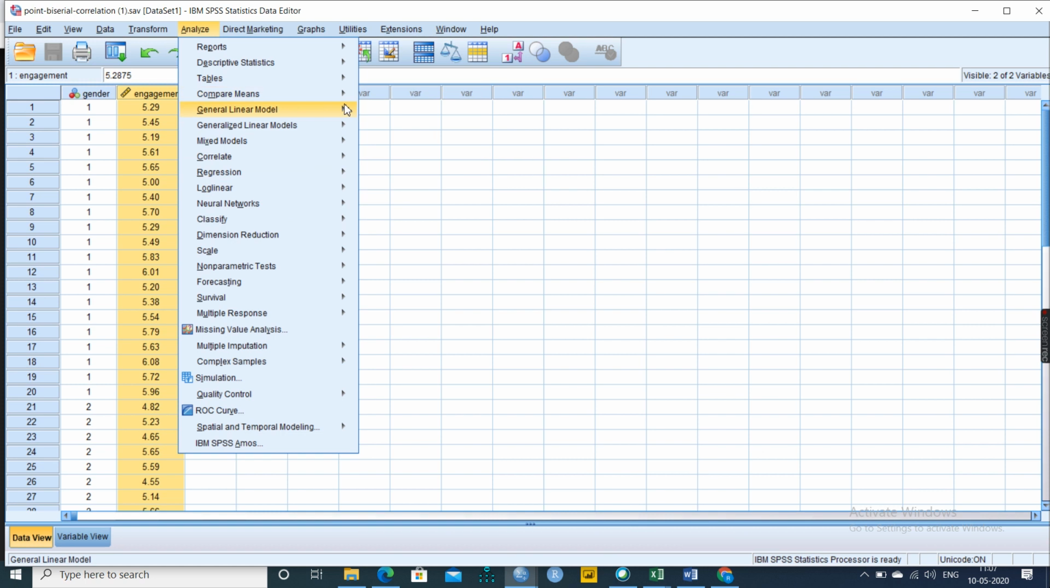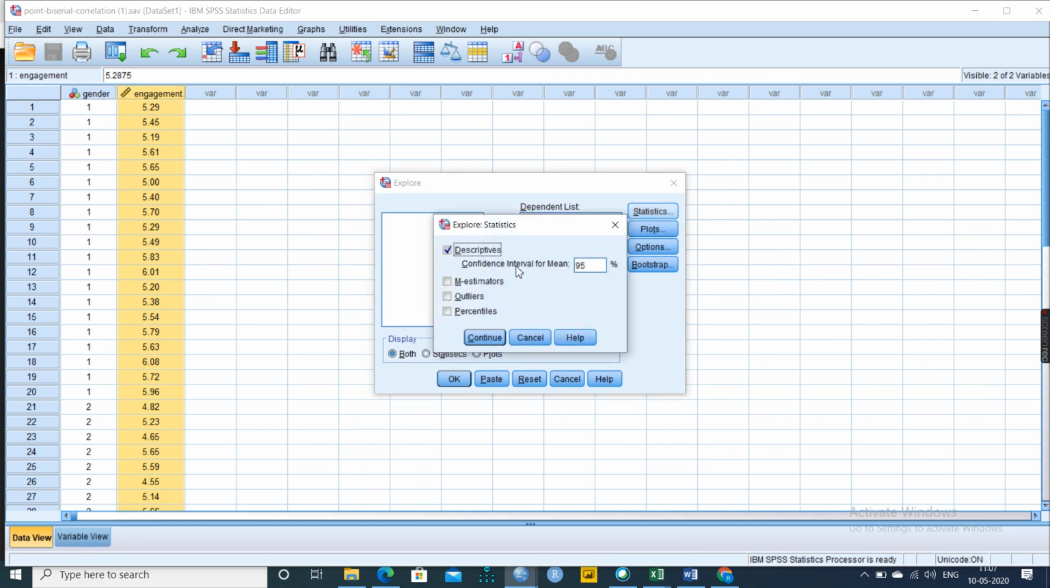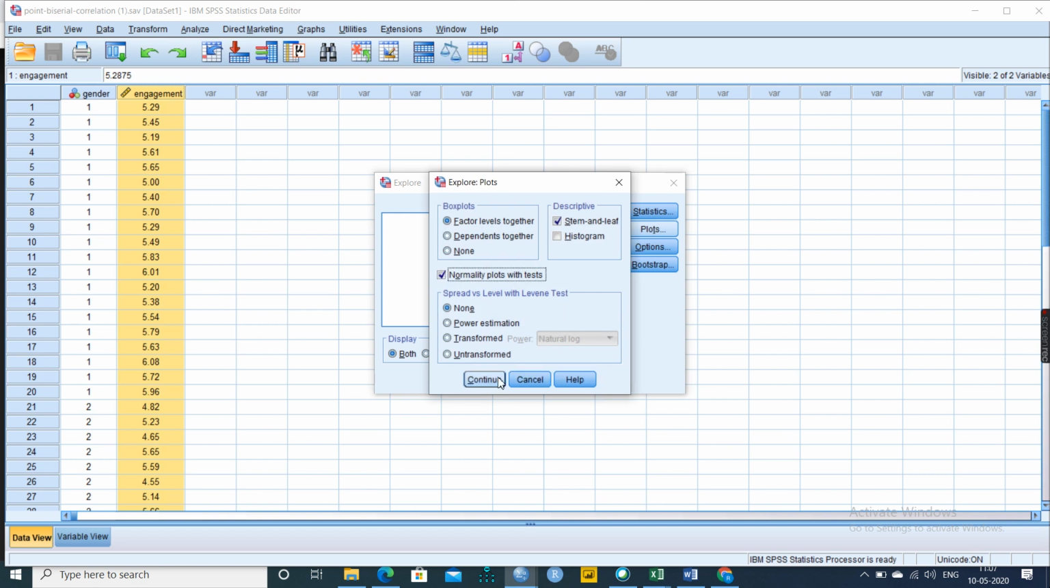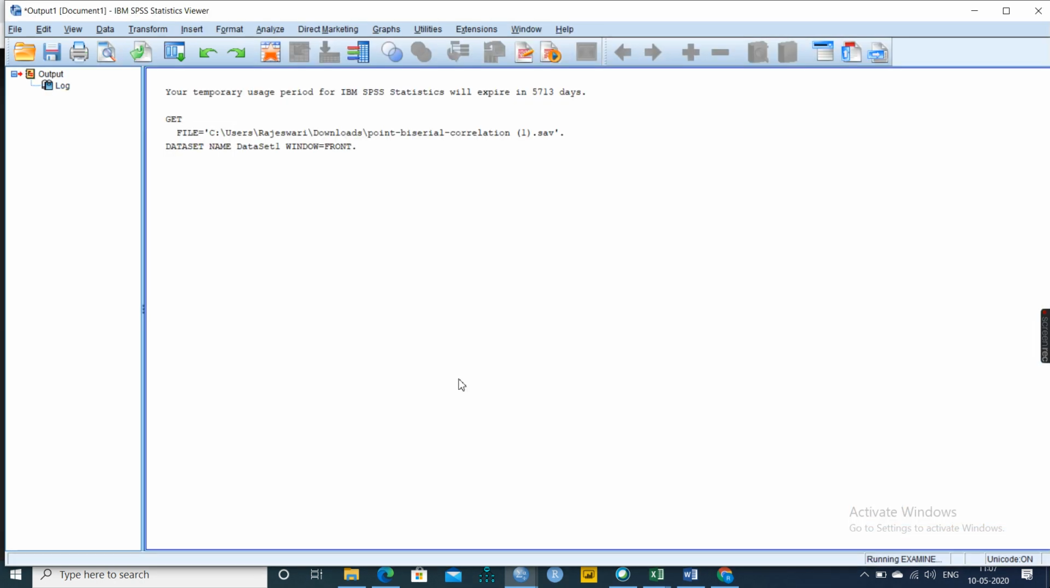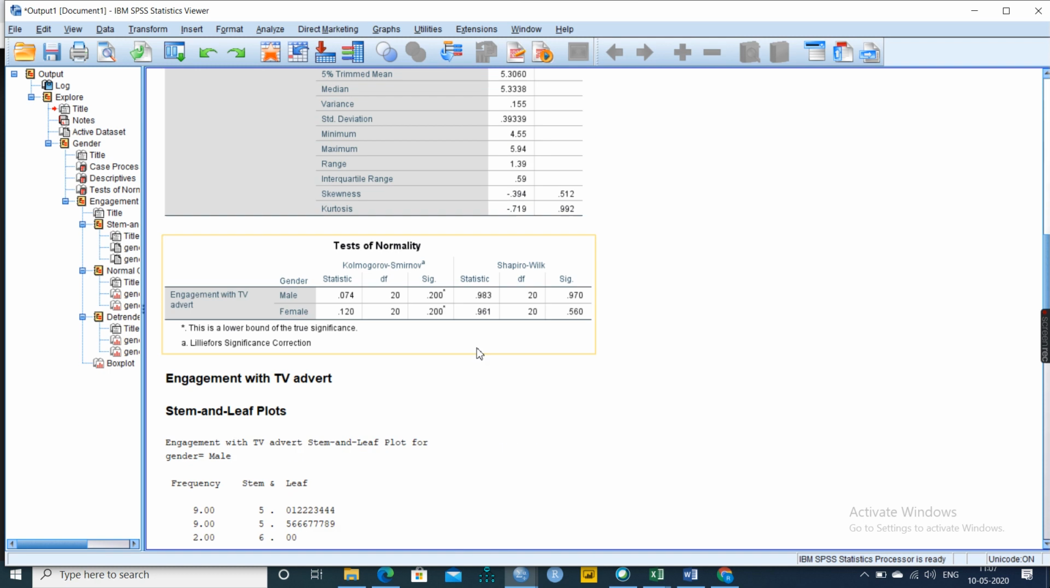We all know how to do the normality test. Push engagement into dependent and gender into factor, click statistics, click plots, click normality with plots, give continue, and check. From the data set we can understand that both the male and female results with respect to advertising engagement will come out very clearly, as we have given gender as the factor.